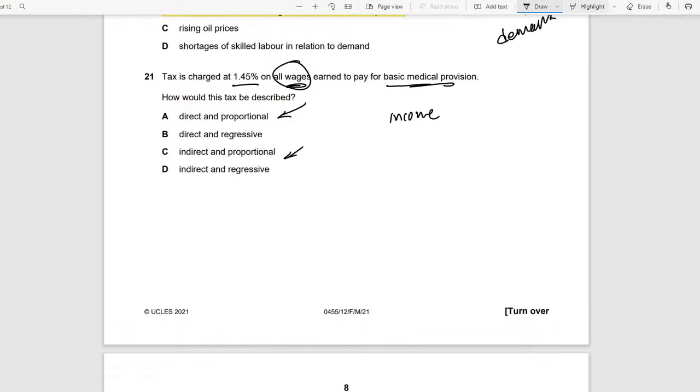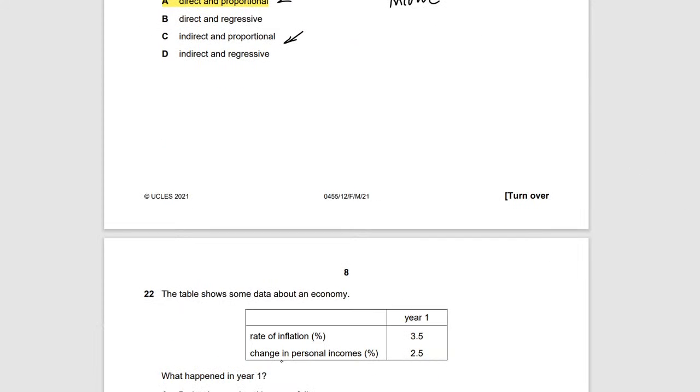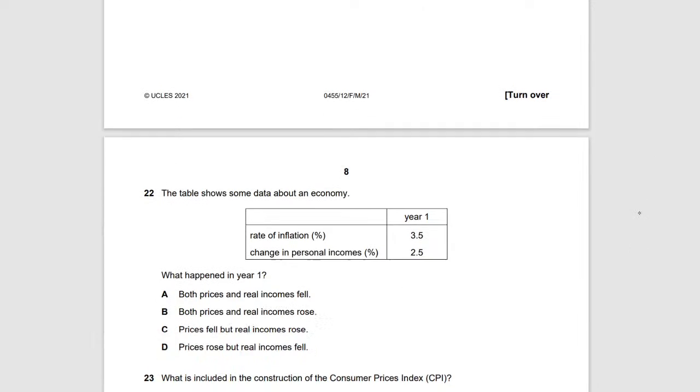And hence the answer is A. It is direct and it is proportional. Direct taxes are like income tax, corporation tax, inheritance tax. Indirect tax is on stuff like VAT, customs duty, excise duty. That is what we call direct tax. So yeah, that's quite straightforward.